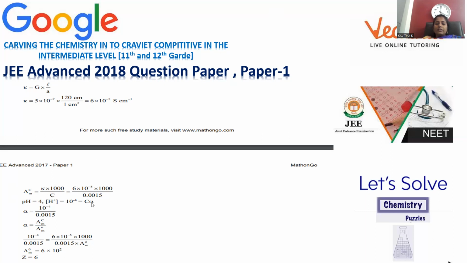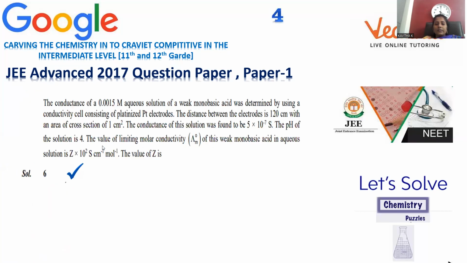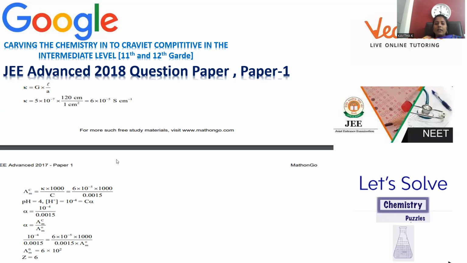Here G is the conductance, C is the concentration. What concentration did they mention? The 0.0015 molar aqueous solution. This molar concentration is the C value, that is 0.0015, which is given within the problem itself.